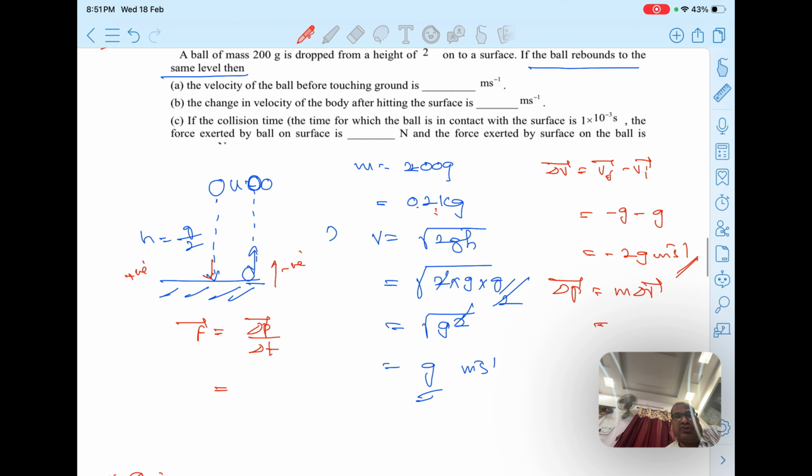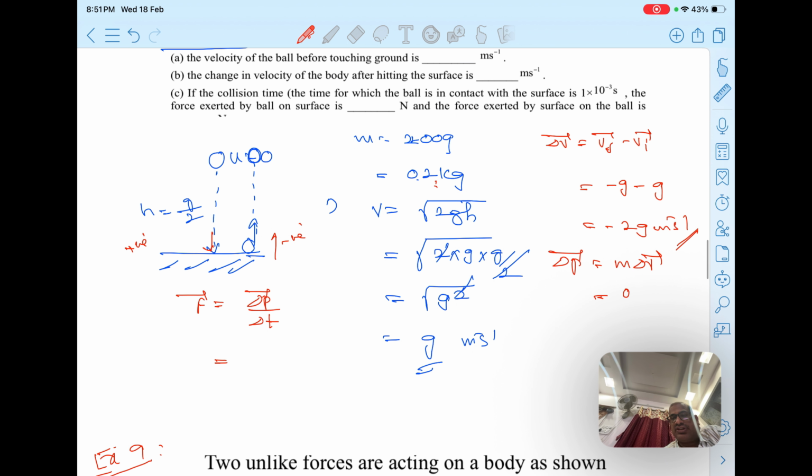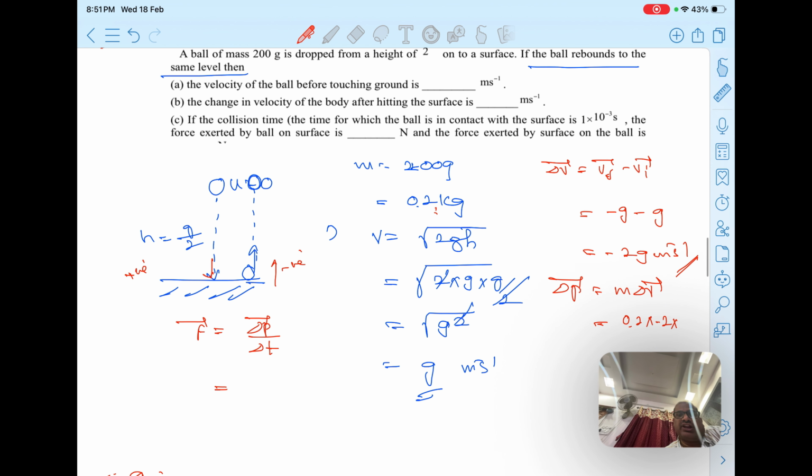Mass of the body given here is 200 grams, which means 0.2 kg. So this is 0.2 into minus 2g. If you wish, you can take g value as 10 meter per second square for simplification, so 2g is 20, the decimal gets cancelled, and this is minus 4 kilogram meter per second.